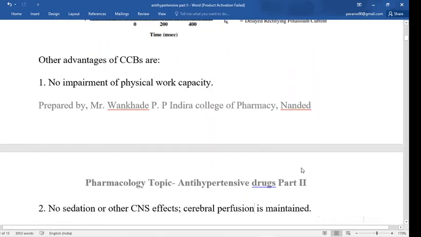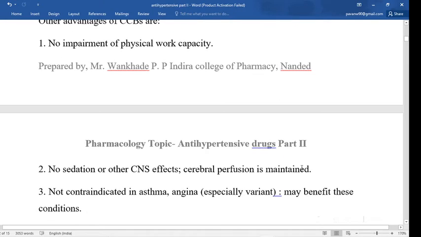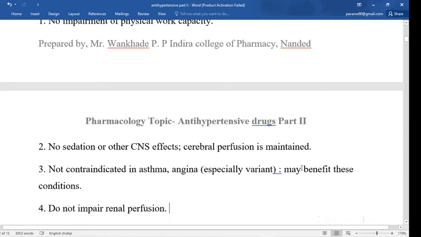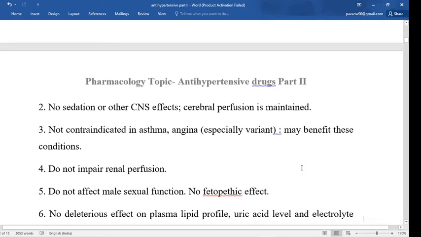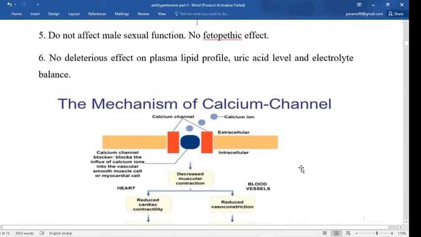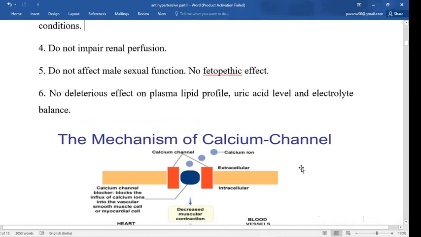Other advantages of calcium channel blockers are no impairment of physical work capacity, no sedation or other CNS effect, and cerebral perfusion is maintained. They are not contraindicated in asthma, whereas beta blockers are contraindicated in asthma. So in asthma patients you can give calcium channel blocker drugs as the alternative, also in angina patients. They do not impair renal perfusion. They do not affect male sexual function, as alpha blocker or beta blocker drugs do. There is no deleterious effect on plasma lipid profile, uric acid level, and electrolyte balance.